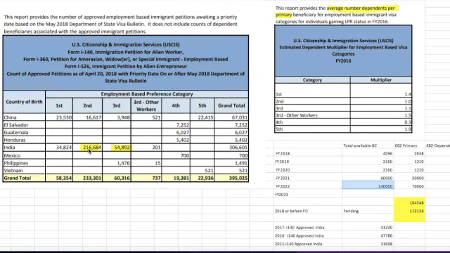I know many people who have worked for two or three different employers, and we don't know how many of these 2016 petitions are duplicates. Let's assume that 10% are duplicates and 90% are new ones. That means almost 200,000 petitions, so basically the priority date will move to 2016.